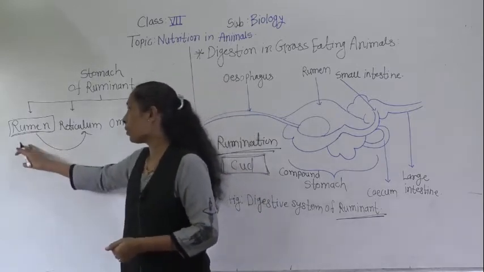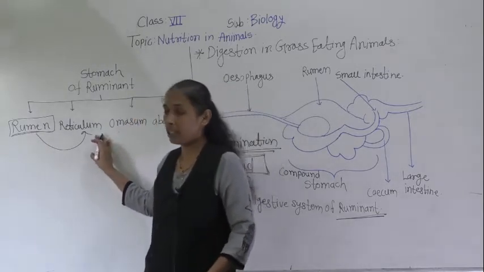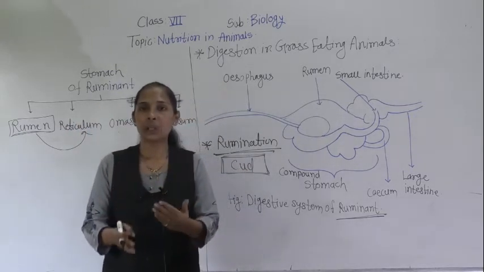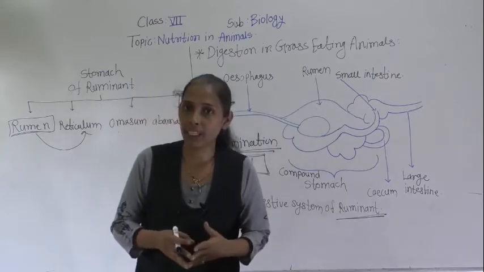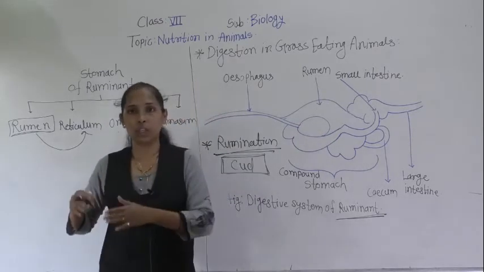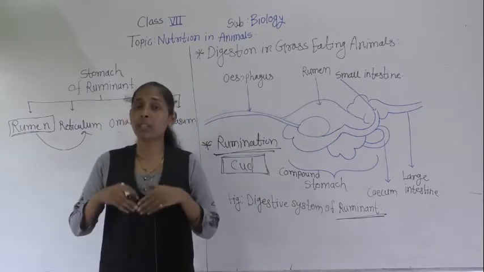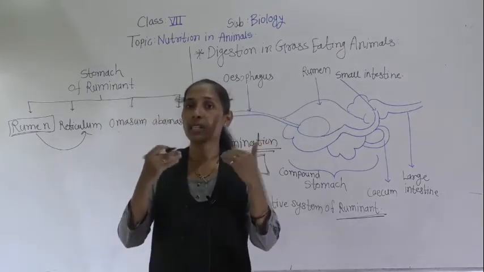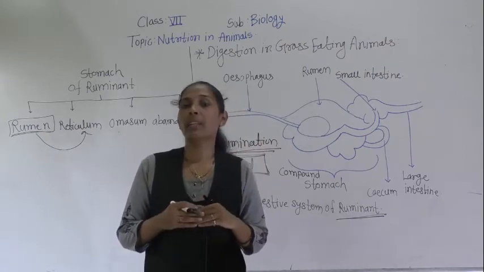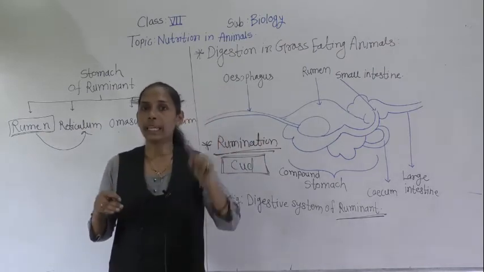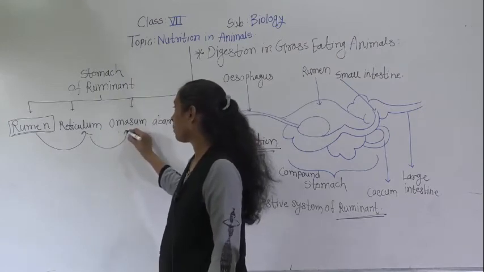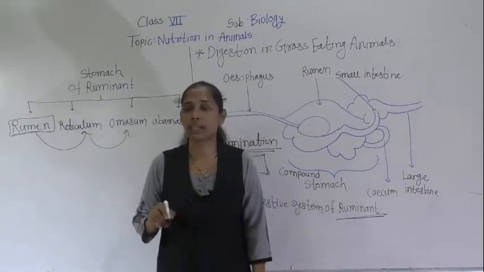When the thorough chewing is completed, the ruminant swallows the food, and it enters the third chamber of the stomach, the smallest chamber of the stomach, that is what?